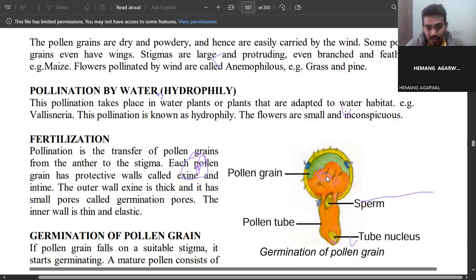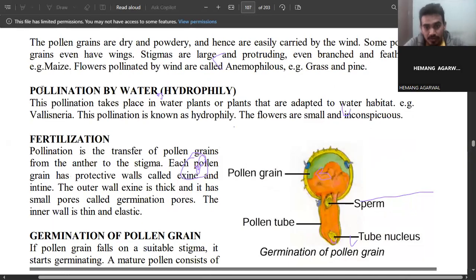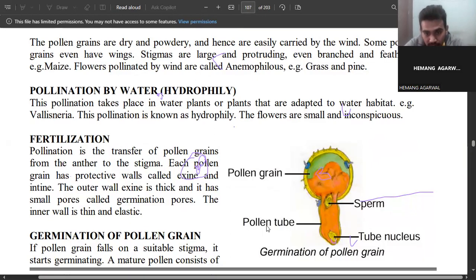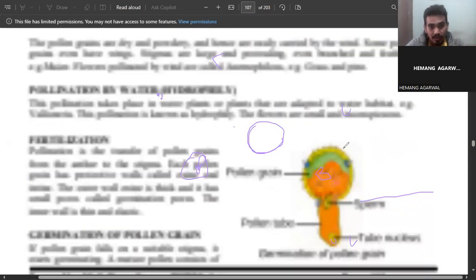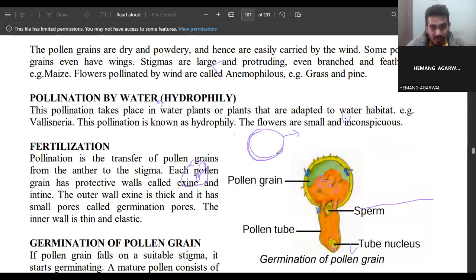See, this is the pollen grain, right? This one is the pollen grain. In the pollen grain, this one is the sperm. This one is the sperm. This is the pollen tube. This is the tube nucleus, and this is the pollen grain, right? So these are the exines. Each pollen grain has protective walls. This one is the protective wall that is called exine and intine.